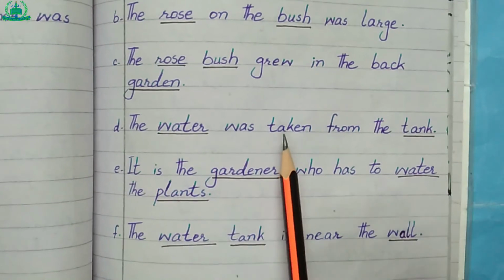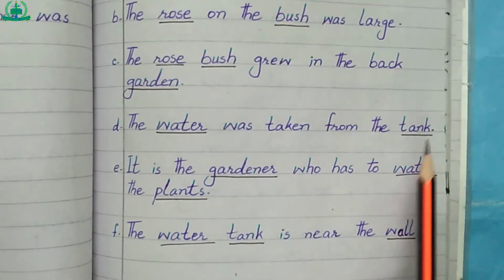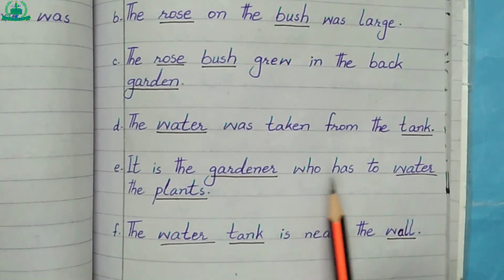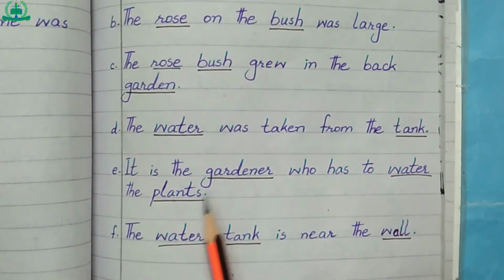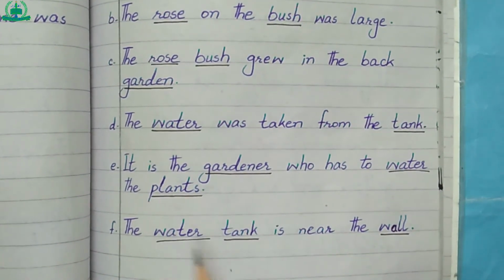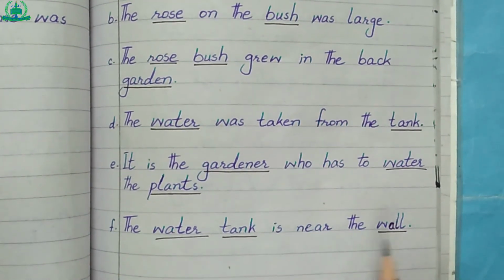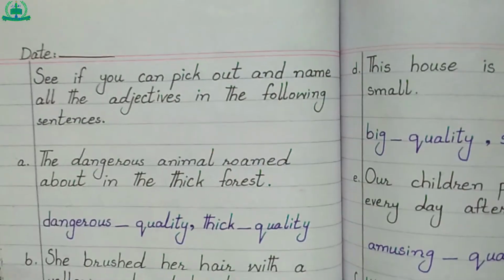The water was taken from the tank. Water and tank are nouns. It is the gardener who has to water the plants. Gardener, water, and plants are nouns. The water tank is near the wall. Water, tank, and wall are nouns.